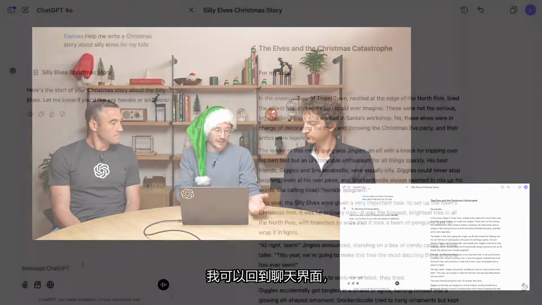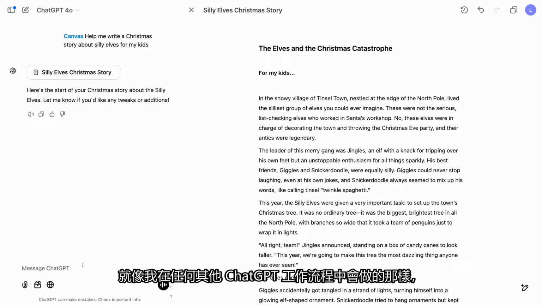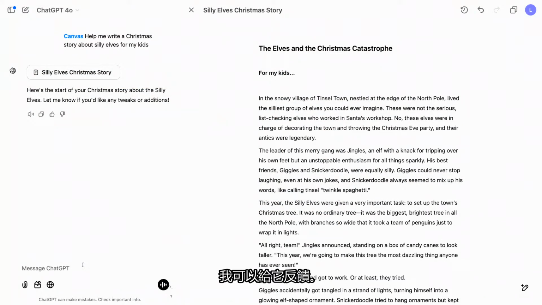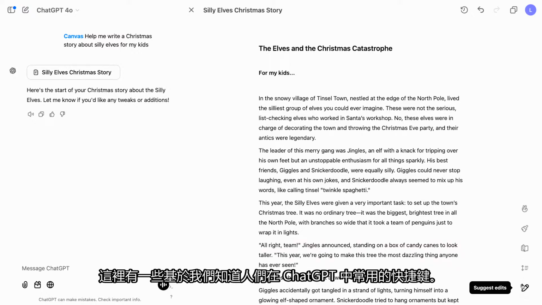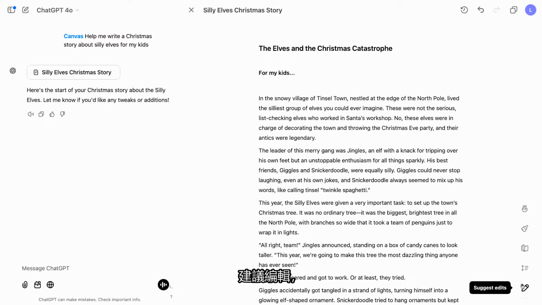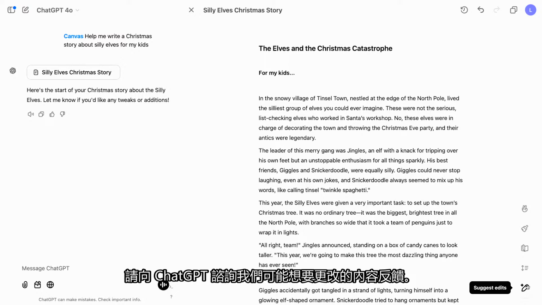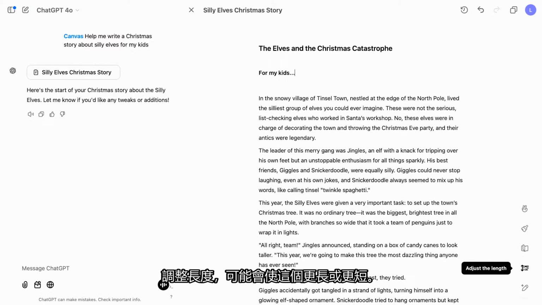I could go back over to chat, and just like I would do in any other ChatGPT workflow, I could give it feedback, I could ask for changes, and it's going to come in and make those changes directly into the canvas. But rather than show you that, I thought it'd be interesting to show this button in the bottom corner, which has a handful of commonly used shortcuts based on things that we know people do in ChatGPT. Suggest edits, ask ChatGPT for feedback about what we might want to change about this. Adjust the length, might make this longer or shorter.